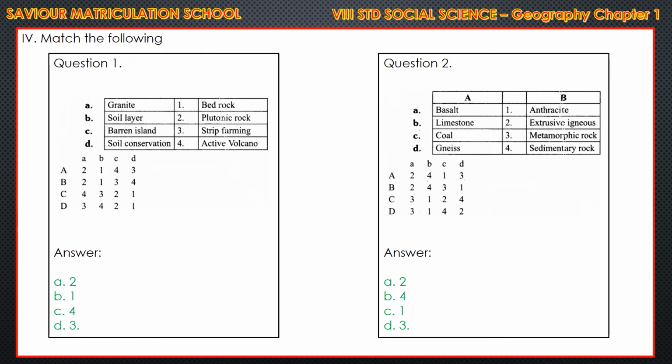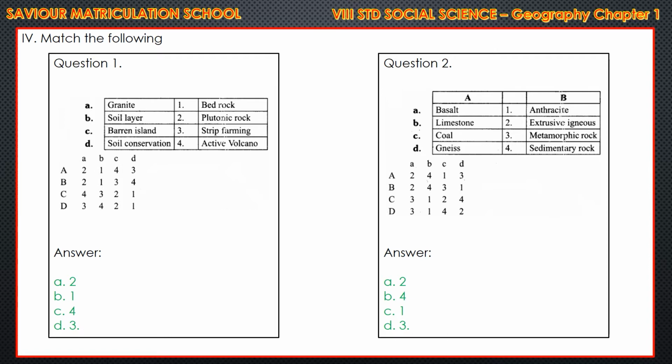The answer is A, B, C, D. For A, granite, the answer is plutonic rock. And B, soil layer, for that bedrock. And C, barren island, that is active volcano. And D, soil conservation, for that strip farming. The answer is strip farming. Like that. Question number 2.